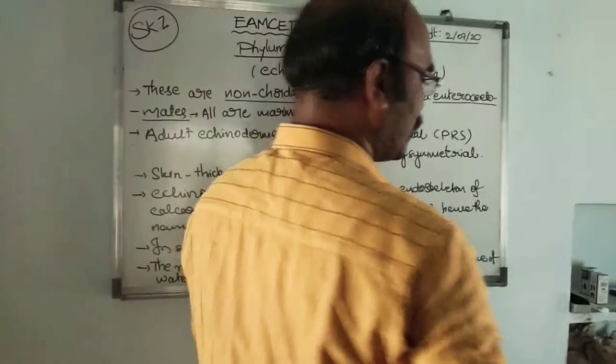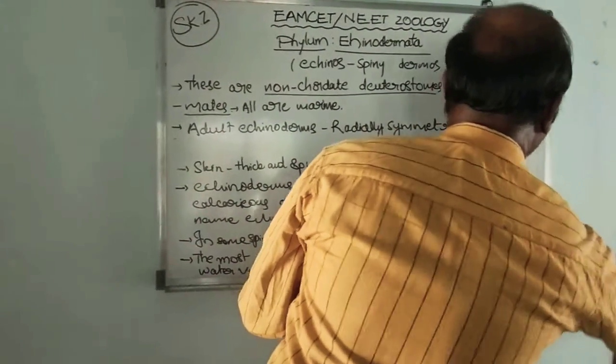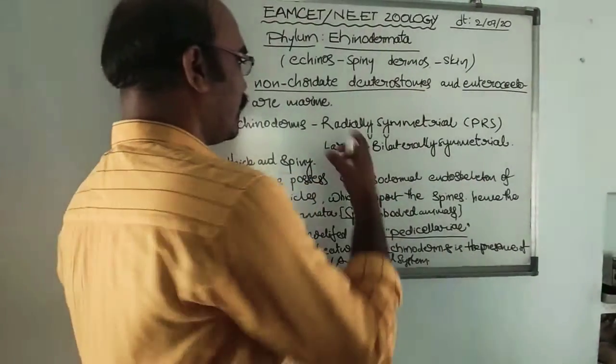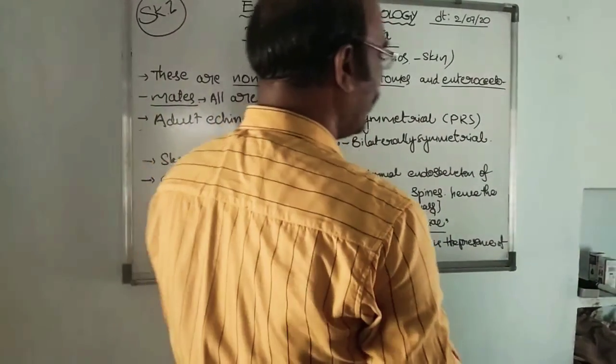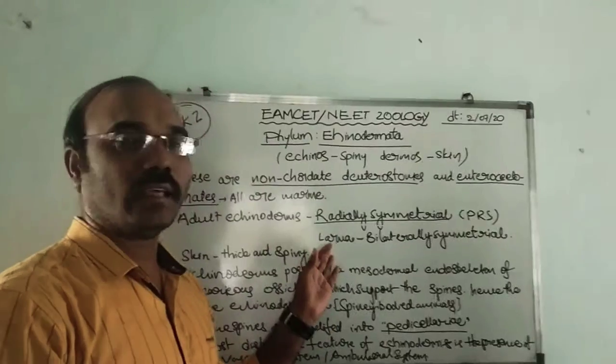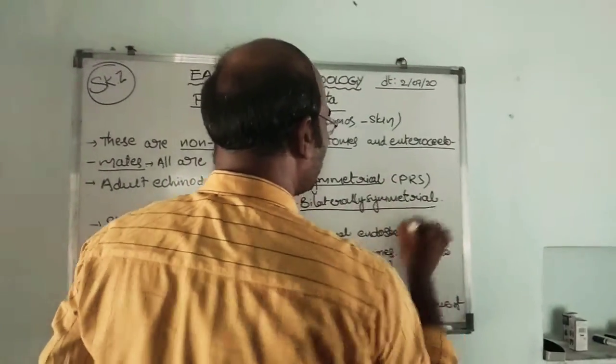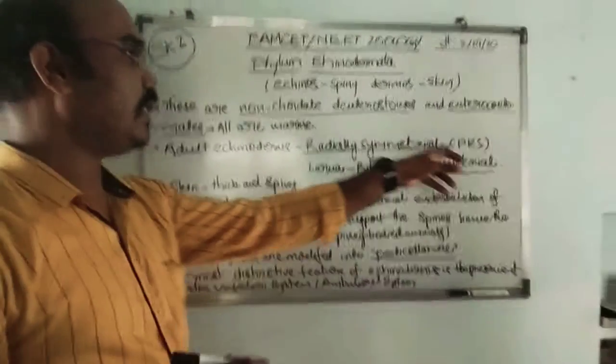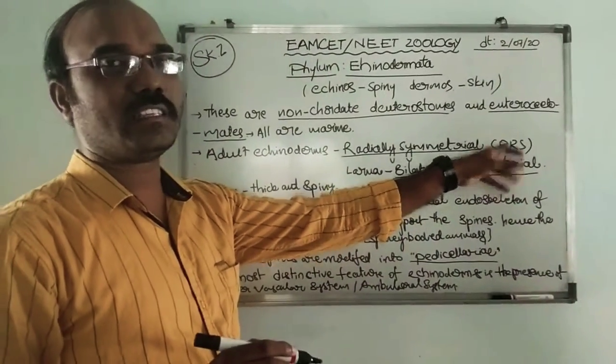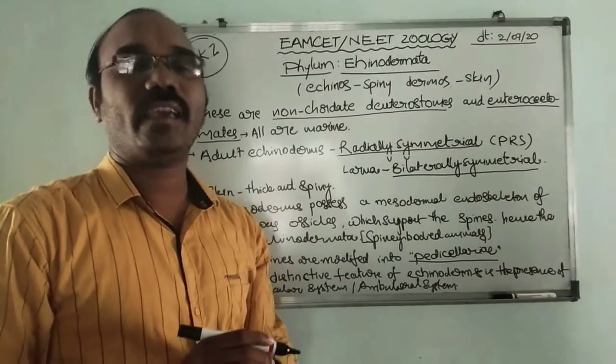So the adult echinoderms show what kind of symmetry? Radial symmetry. They show radial symmetry, and the larva shows bilateral symmetry. Especially this pentamerous radial symmetry we have to see in these echinoderms.